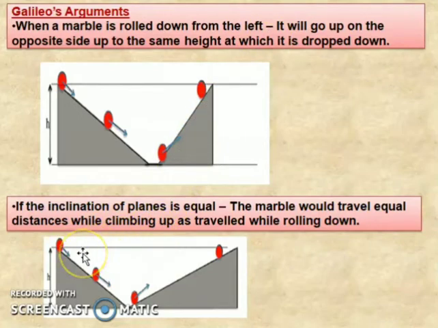Here you can see it climbing, so the distance will be the same. It rolls down from this side and travels the same distance in the opposite direction. So in the first example, the marble reaches the same height, and in the second example, the marble travels the same distance when rolling down and climbing up.